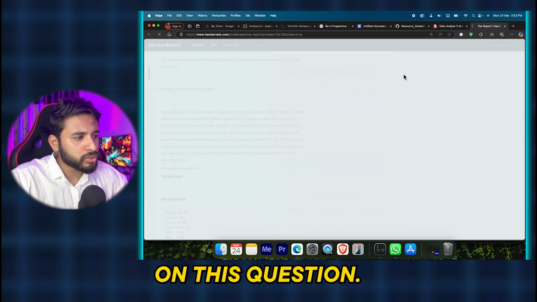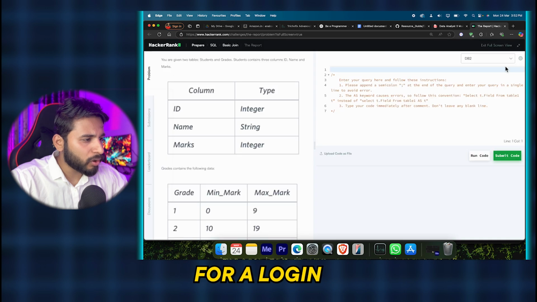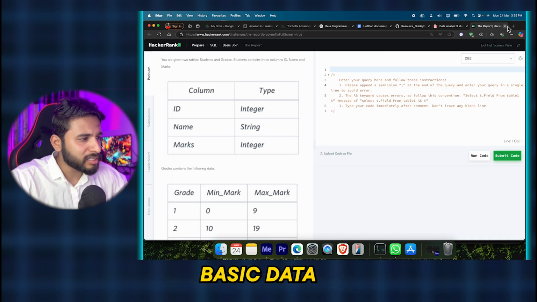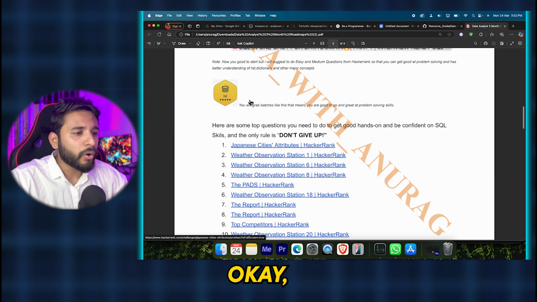You can just click on a question, and it will redirect you and ask for a login. I'll not log in, but basically you can do that. Additionally, I have also grabbed these badges. These are screenshots of my badges. Okay, so I have 4 stars.